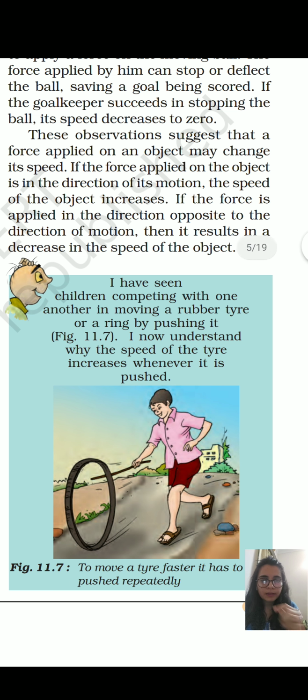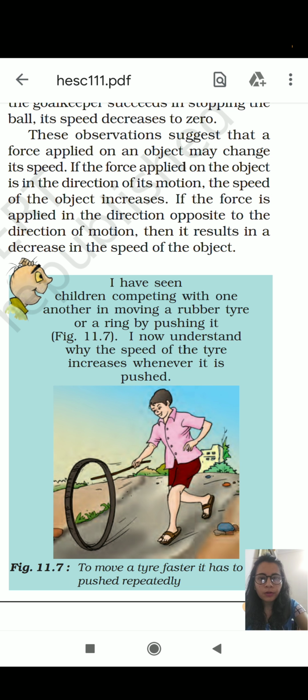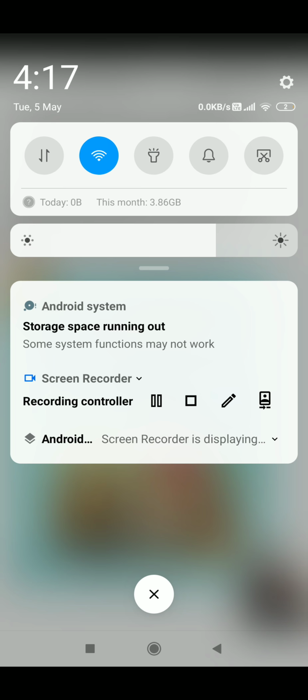Also, you have done this in your childhood. You have seen children competing with one another with a rubber tire or ring by pushing it. Now how is the speed increasing?